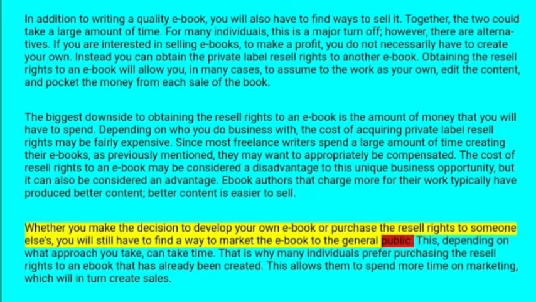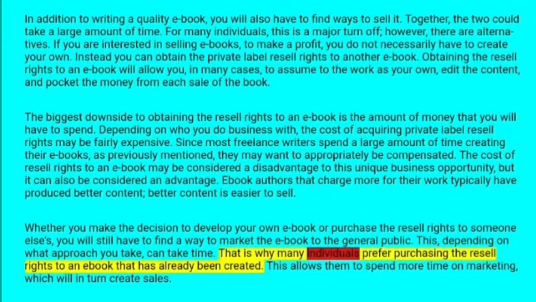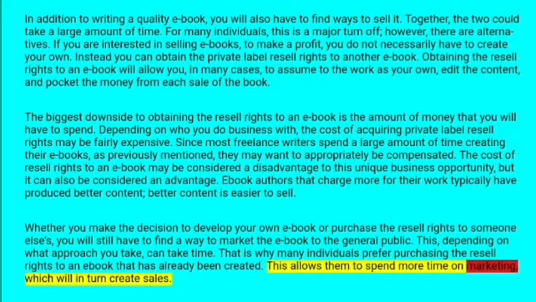This, depending on what approach you take, can take time. That is why many individuals prefer to purchase the resale rights to an ebook that has already been created. This allows them to spend more time on marketing, which will in turn create sales.